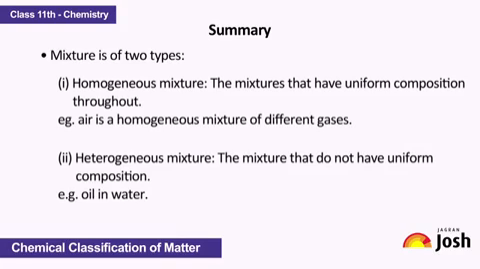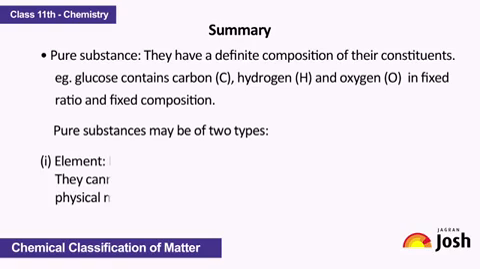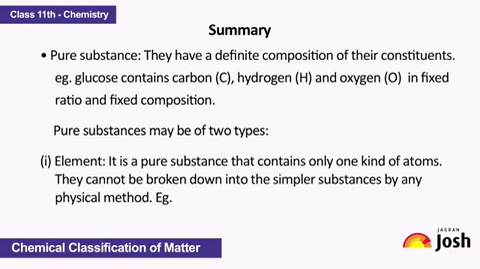2. Heterogeneous mixture: the mixtures that do not have uniform composition. Example, oil in water. Pure substance: they have a definite composition of their constituents. For example, glucose contains carbon, hydrogen and oxygen in fixed ratio and fixed composition. Pure substances may be of two types. 1. Element: it is a pure substance that contains only one kind of atoms. They cannot be broken down into simpler substances by any physical method.